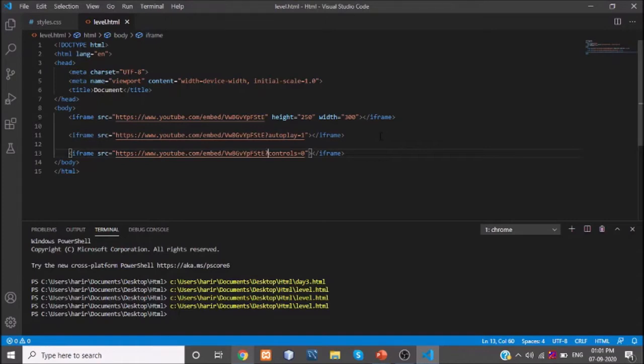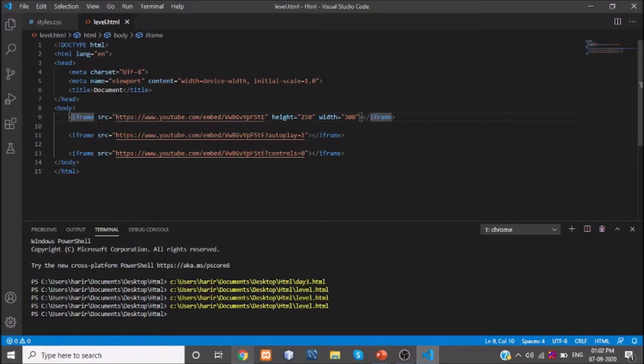So far in this session, we have discussed three different topics. One is how to add a YouTube video in my web document. For that, we have added an iframe tag. Inside the iframe tag we are specifying the source of the document, the source which I am going to embed and display in the HTML document.